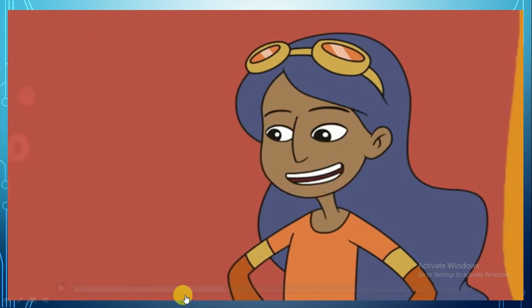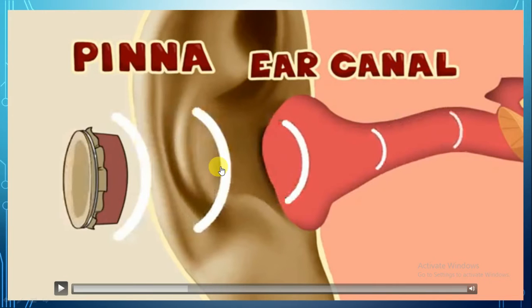Okay, guys, so again, this is the outer part or the outer ear. And this is the ear canal. And here you're going to find the eardrum. Ear canal, outer ear, middle ear, we find the eardrum.